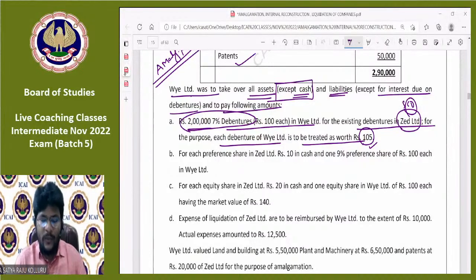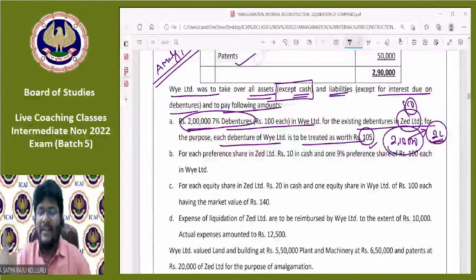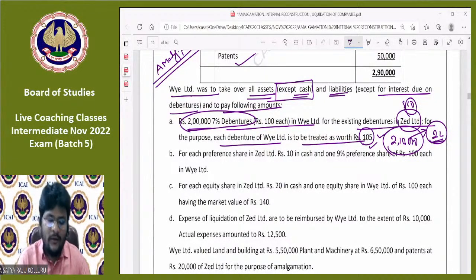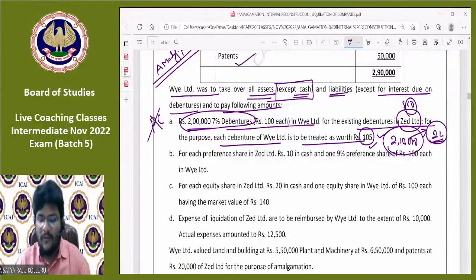105 means, can you please tell me, 2 lakh into 105% is 2 lakh 10,000. For 2 lakhs worth of face value of debentures, we are issuing 2 lakh 10,000 worth of debentures, which means the agreed value of the debentures is more than the face value. The agreed value is not 2 lakhs, it is 2 lakh 10,000. And one more point I want to tell you: the amount payable to the debenture holders of the selling company does not form part of PC. This is only for knowing the agreed value of the debentures taken over by the purchasing company, which is 2,10,000.